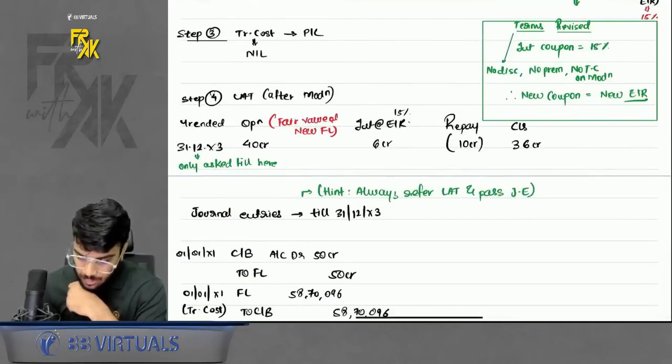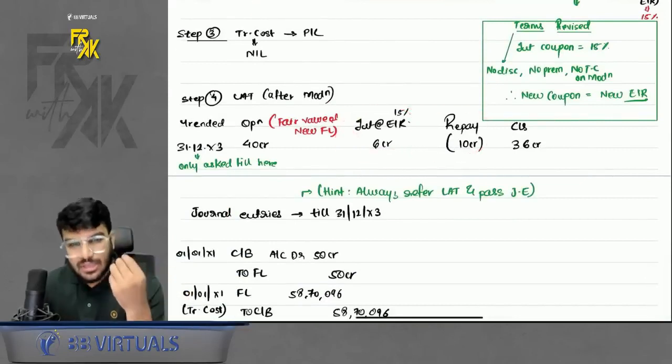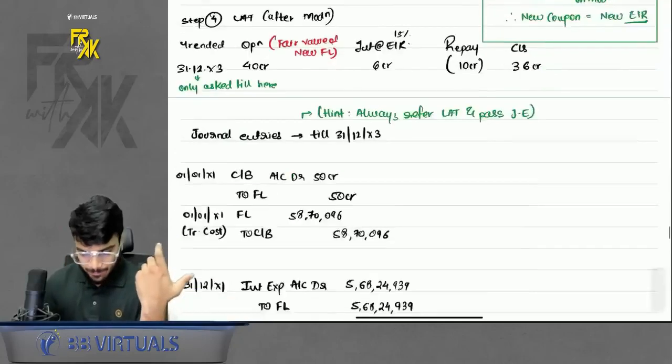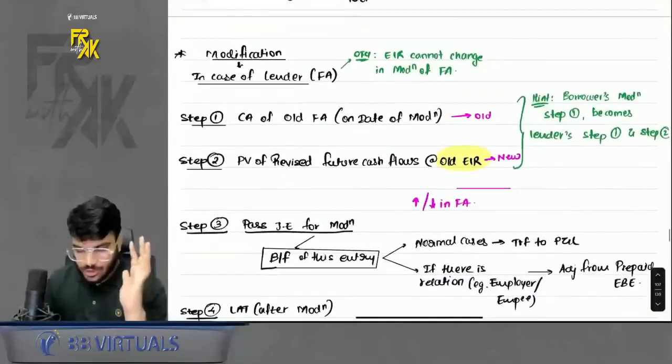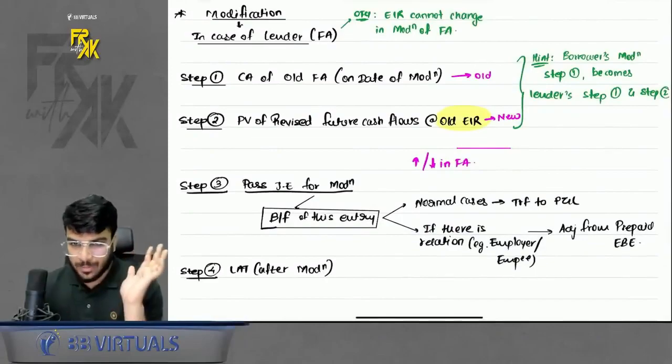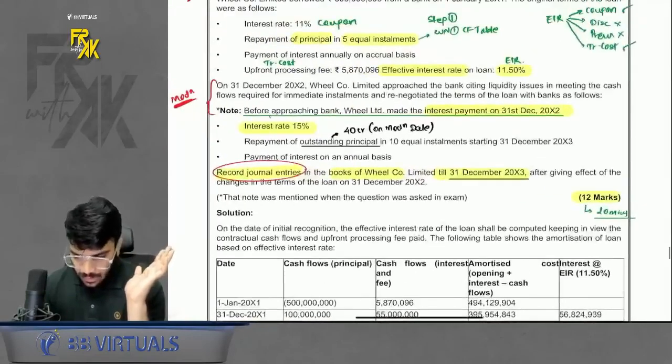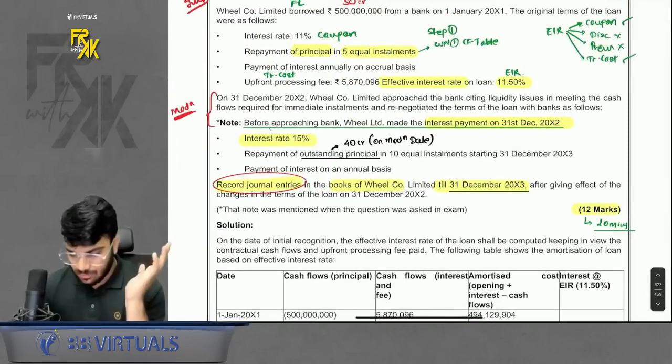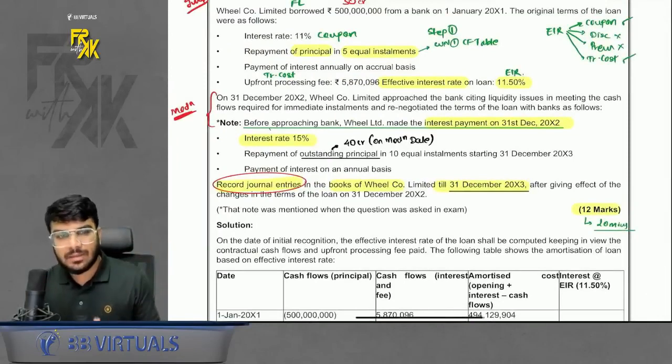Then after that, record the interest, make the repayment. So just refer to the LAT and pass the entries. Okay, so this is the question that was asked, which can consume a lot of time in the exam if you have not practiced at home. So do practice that part at home as well. So this was done. Okay, this was illustration number 124, and with this we are done with the modification from the point of view of the borrower.